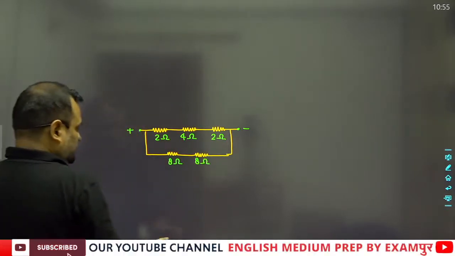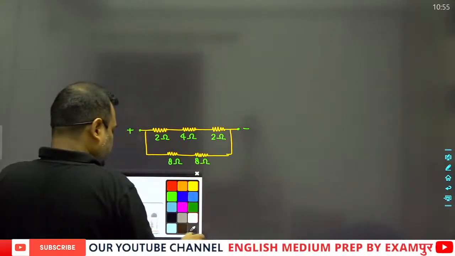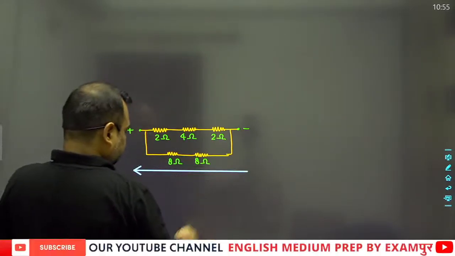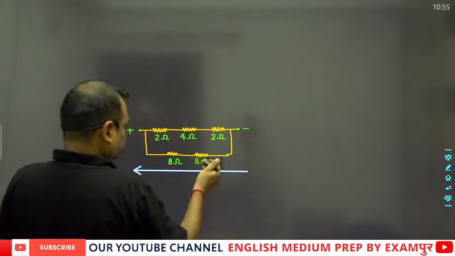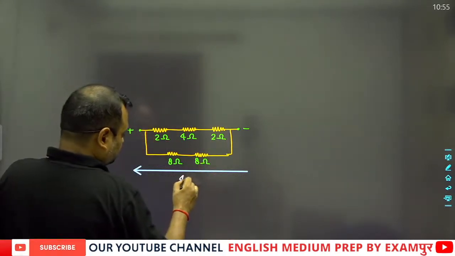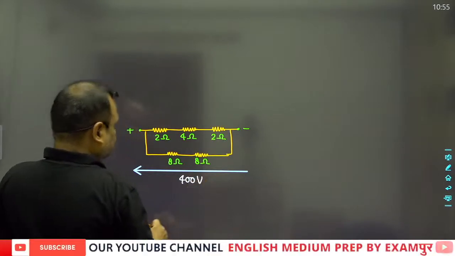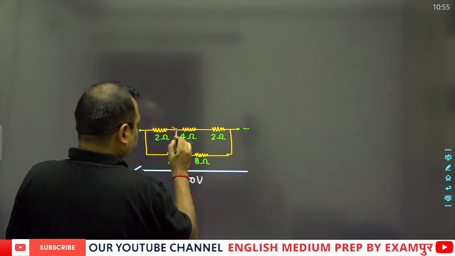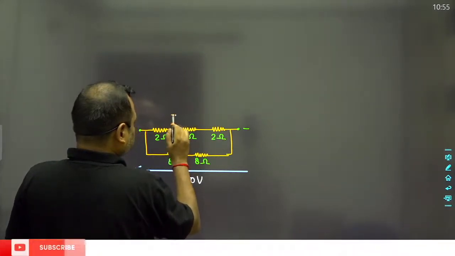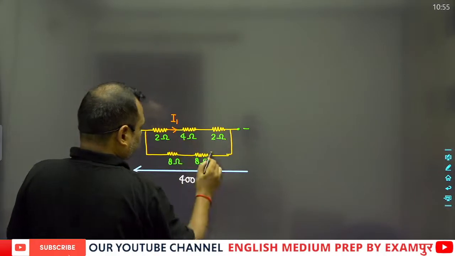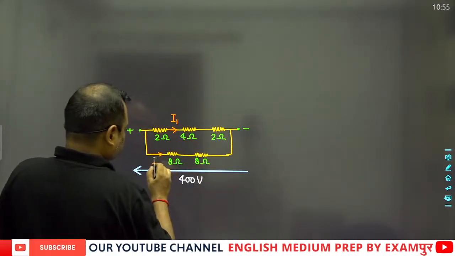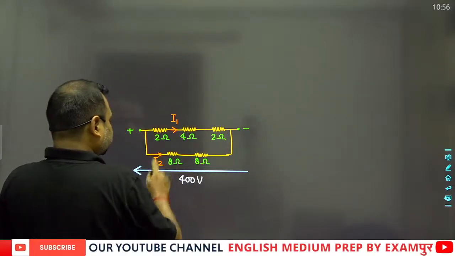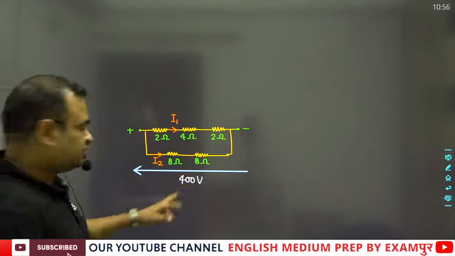Now calculate, if the voltage connected between these 2 points is, suppose, 400 volts, then calculate the value of the current. This is I1 and this is I2. So what will be the values of I1 and I2? We all can solve this question very easily, because we all know that